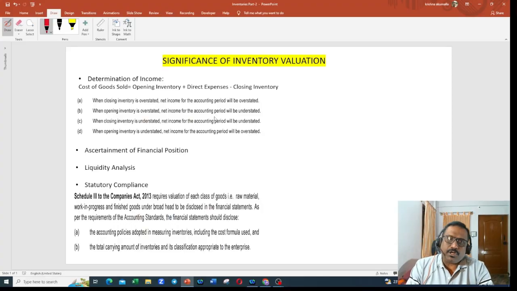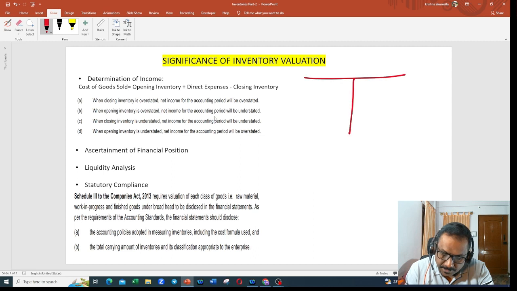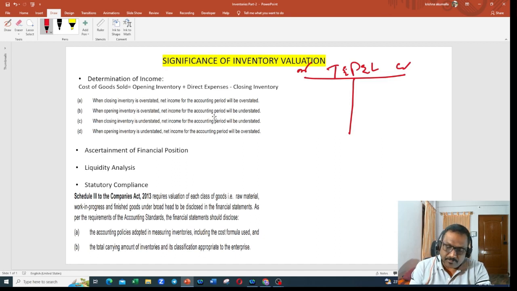In this video, we are going to talk about the significance of inventory valuation. Why do I need to be careful about inventory valuation? What is its importance? When we prepare the trading and profit and loss account, how do we prepare the trading account? We bring in the opening balance, which includes raw materials, work in progress, and finished products.